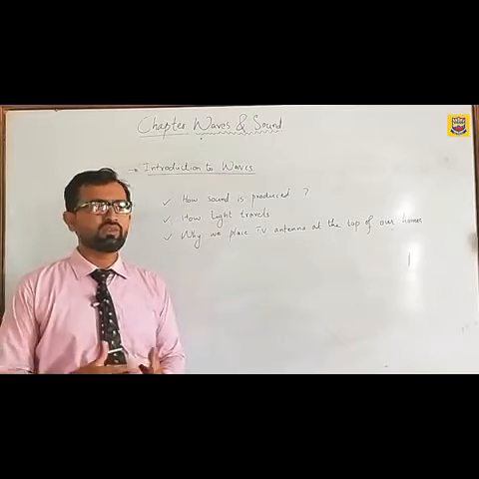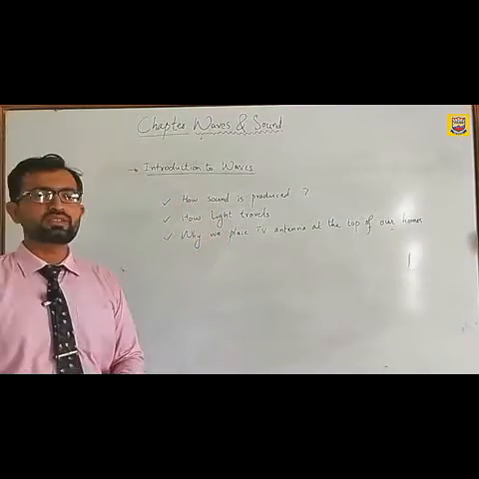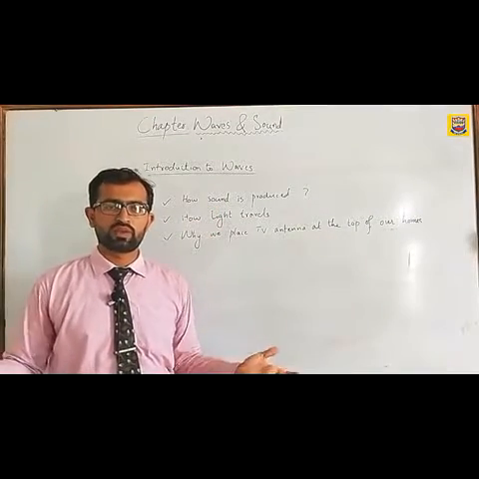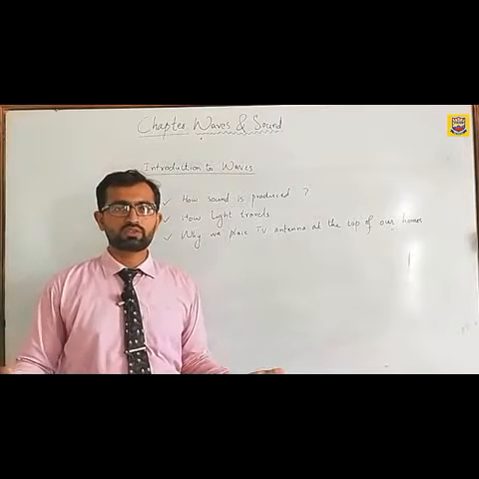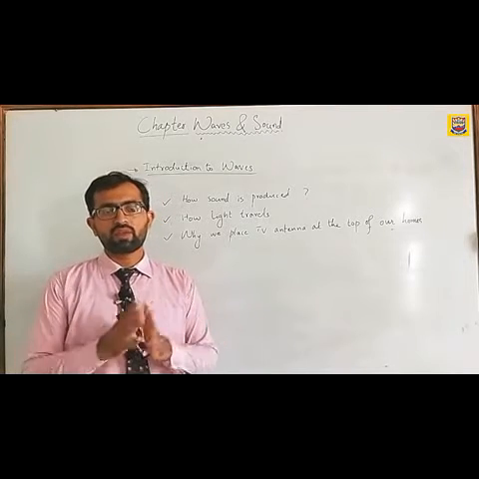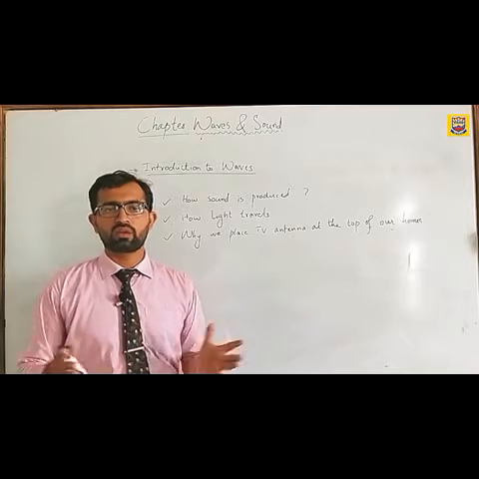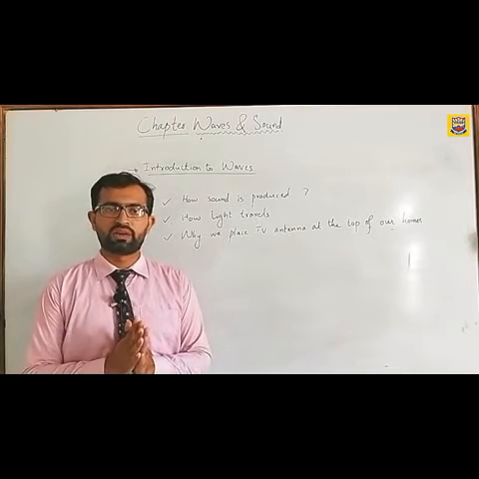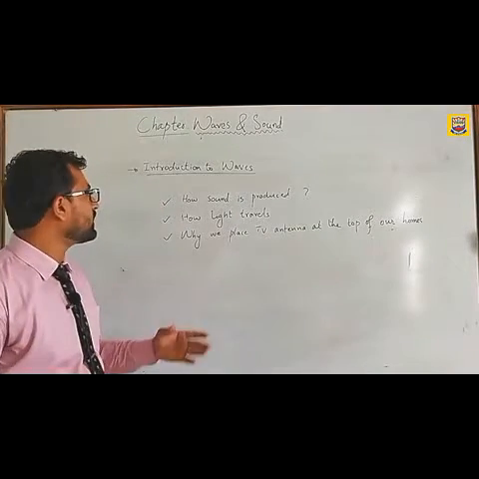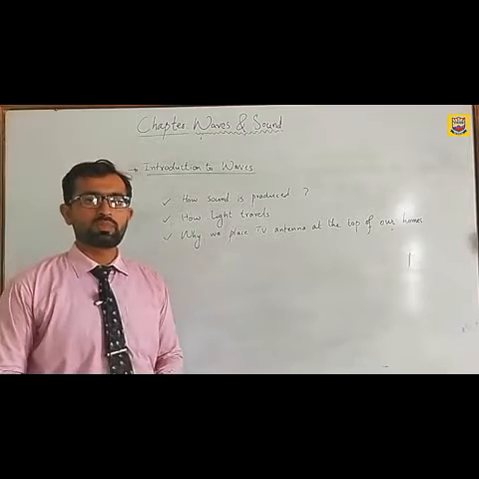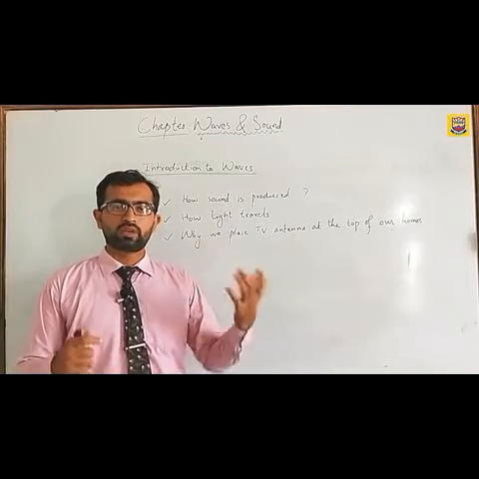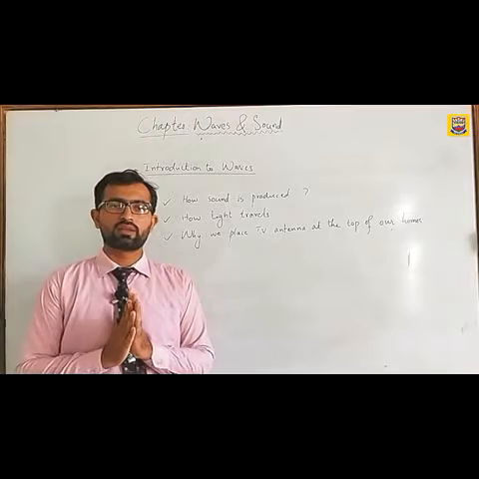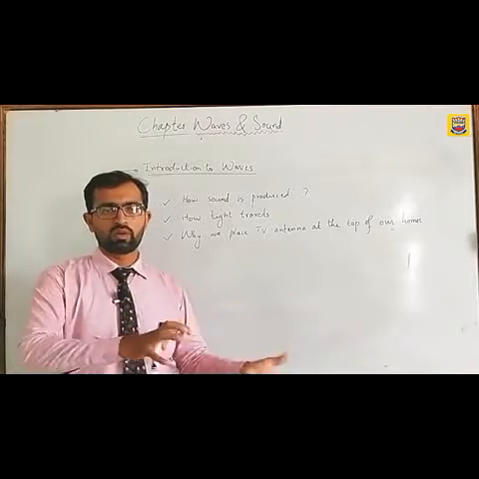By answering these simple questions, we can easily understand what a wave is, how it is produced, and what the different functions of a wave are. The wave is a very interesting topic and we can observe waves in our daily life. So question number one is: how is sound produced? Basically, sound is produced due to the rarefactions and compressions of the air particles, and it travels from one point to another.